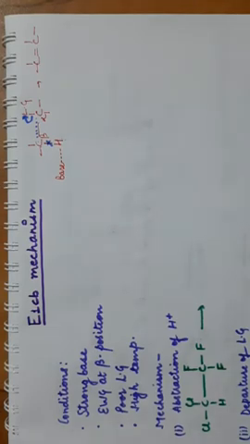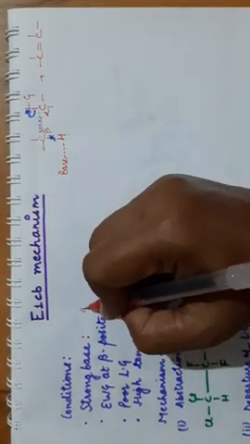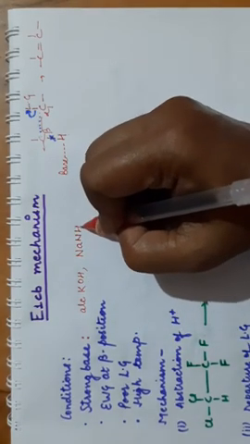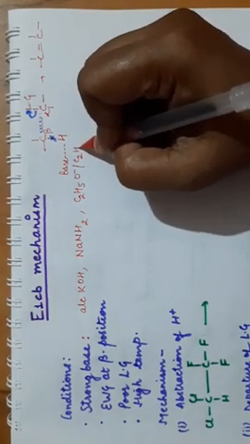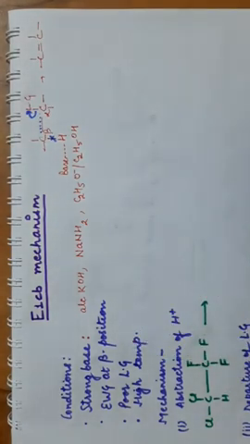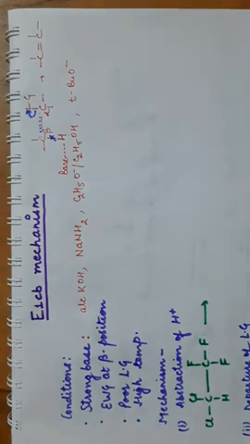Now coming to E1CB mechanism, it is a rare mechanism and there are certain conditions which are required for E1CB mechanism. Let us first discuss the conditions. First is strong base. You need a strong base. Now what can be the strong base? You can have alcoholic KOH. You can have sodium amide NaNH2. You can have C2H5O- or any alkoxide ion in presence of alcohol. All these are strong bases. Tertiary butoxide ion. These all are strong bases and E1CB mechanism can take place in the presence of strong base.